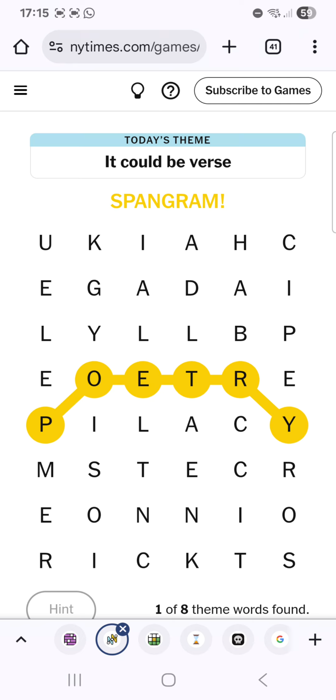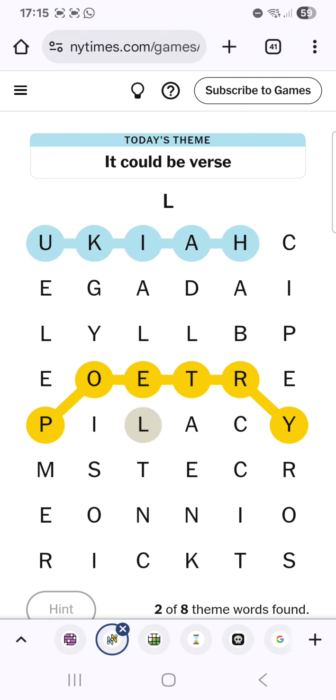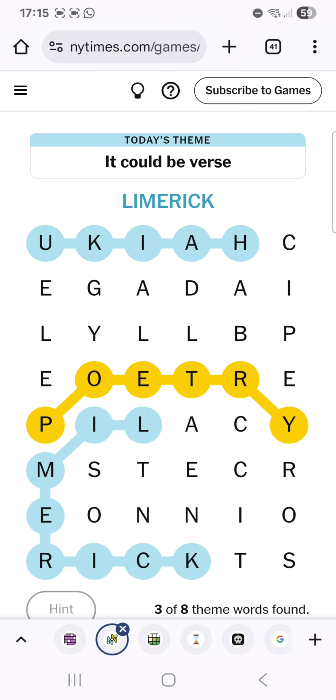That does go yellow to indicate that that is indeed the connection. So it could be verse was just an abstract clue, as I said. Poetry is the actual group. So we're looking for types of poems, such as a haiku and a limerick.